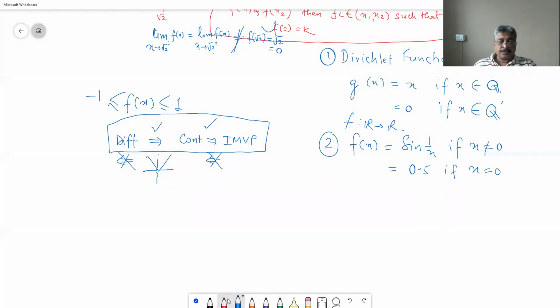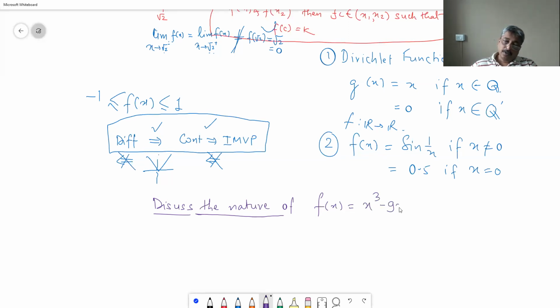Discuss the nature of f of x cubic, study of cubic.